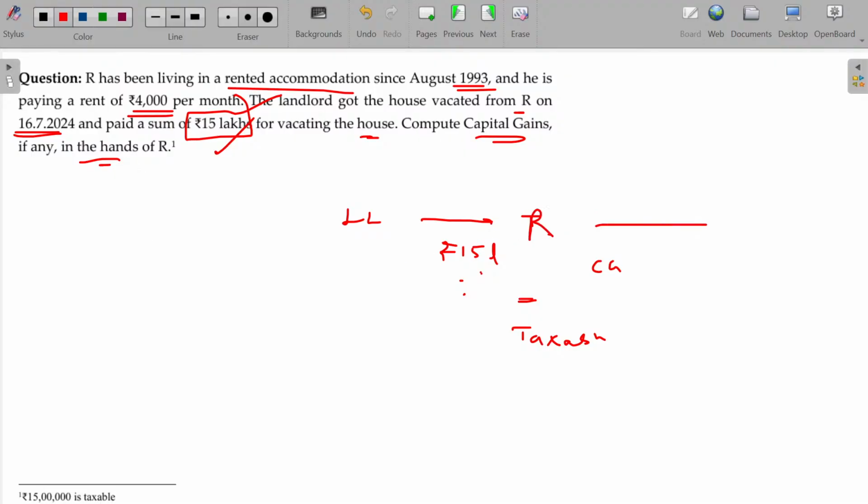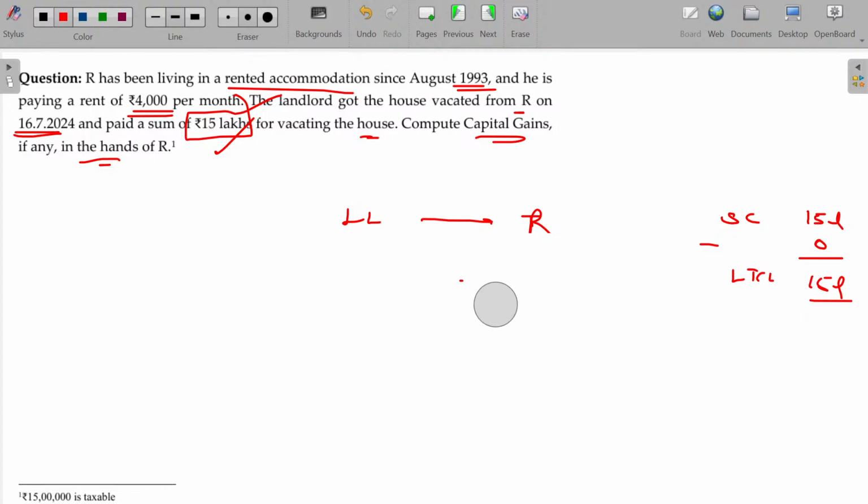Later on, if R transfers that tenancy to somebody else, then of course you can enjoy the benefit also, no problem. So, the sale consideration of the tenancy right is 15 lakhs. What is the cost of acquisition? 0. So, the entire 15 lakhs will be considered as long-term capital gain. In some cases, R can transfer the tenancy to X at a cost of rupees 15 lakhs.